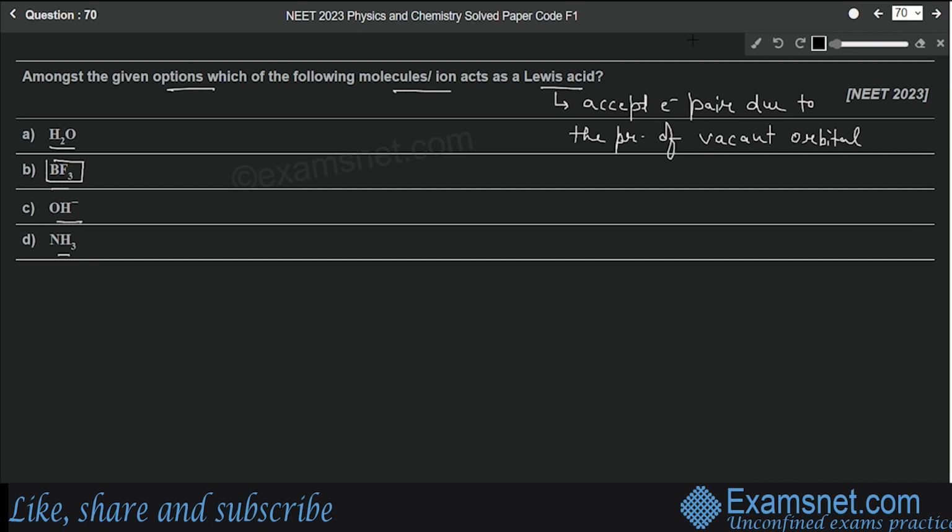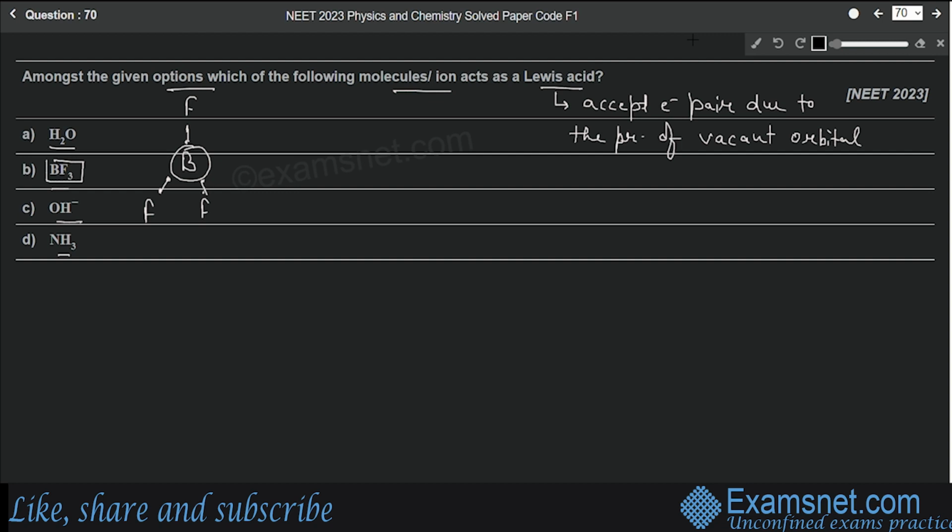Here we know that boron belongs to group 13 elements and it has 3 electrons in its outermost shell. Now there are 3 fluorine atoms here, so these 3 electrons will be shared with 3 fluorine atoms. How many covalent bonds will be formed by boron? 3 covalent bonds. After the bond formation, how many electrons are there around boron? 6 electrons.